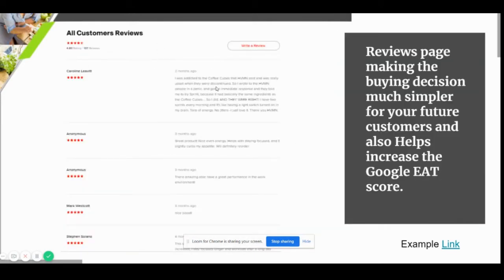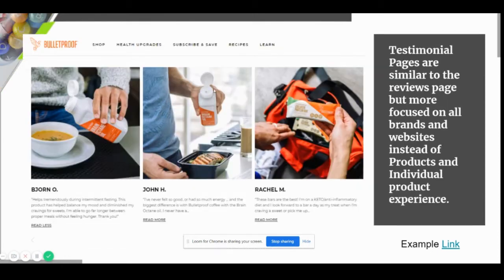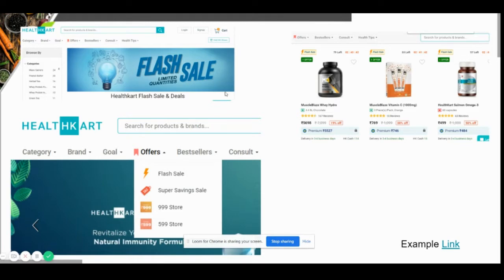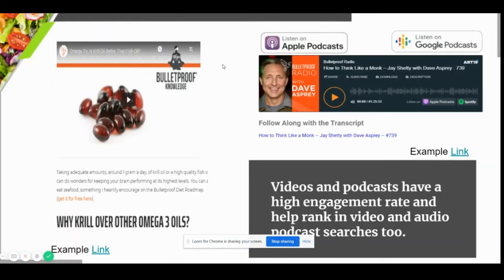Then the review pages, then the testimonial pages, infographics if you want, the coupons page, and video and audio podcasts, especially with influencers, with the founder, with other people who are associated with the e-commerce site. Those also can be done.